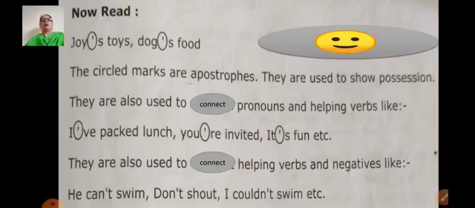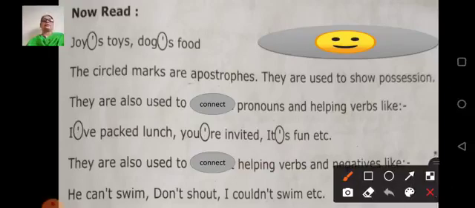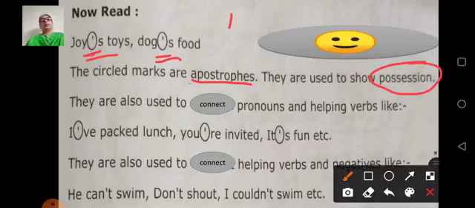Now read. Joy's toys, dog's food. The circle marks are apostrophes. This is called the apostrophe sign. This is Joy's toys. Whose toys are these? Joy's toys. Whose food is it? Dog's food. So the circle marks are apostrophes. They are used to show possession. This apostrophe sign is used to show possession: who the things belong to. Possession is, it belongs to whom.